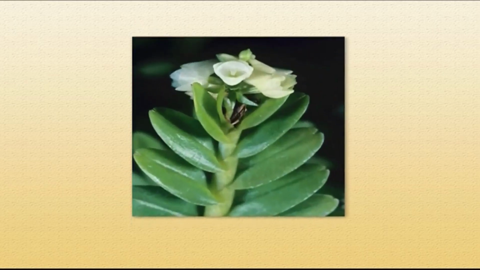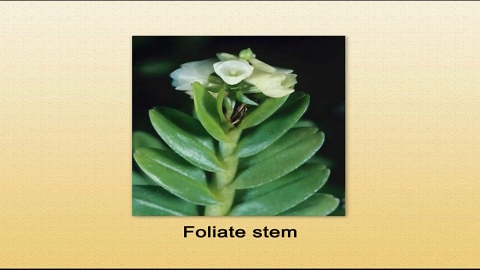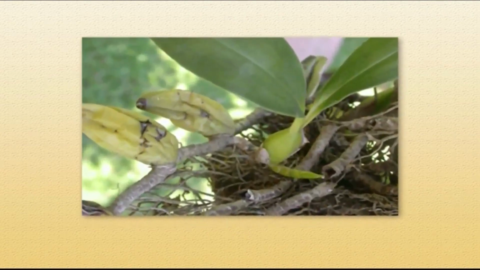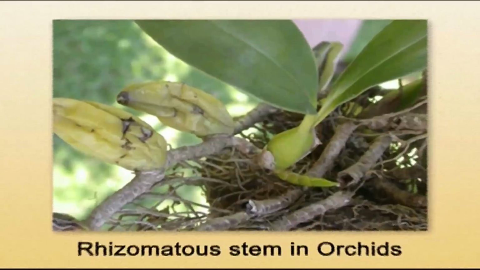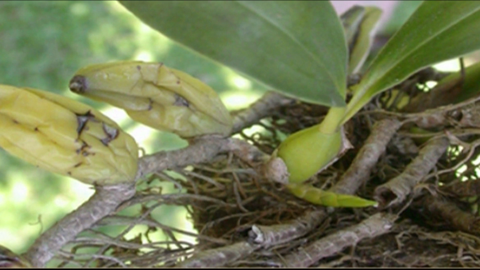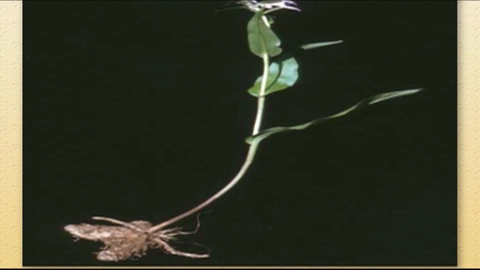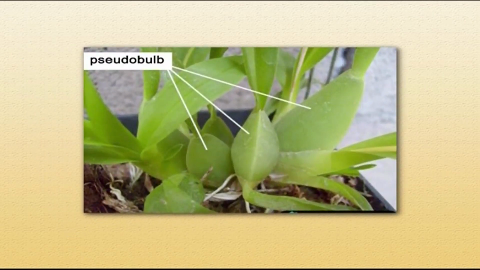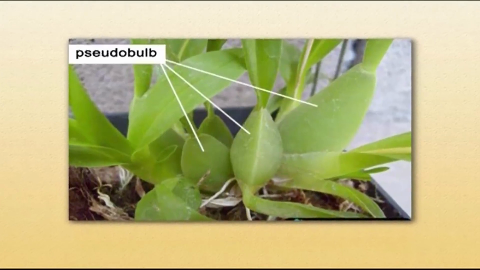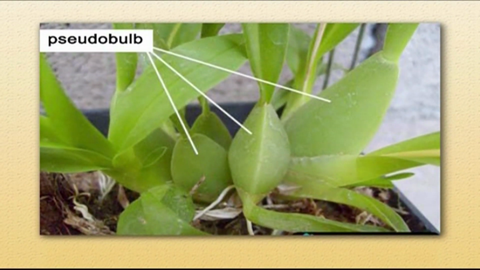Now the stem. The stem in the case of orchids can be either foliate or scapose. The stem can take the shape of a rhizome or a corm. But in the case of terrestrial species, the stem sometimes is thickened or swollen at its base to form a structure called a pseudobulb. Aerial roots, as already mentioned, are also present in the case of orchids.